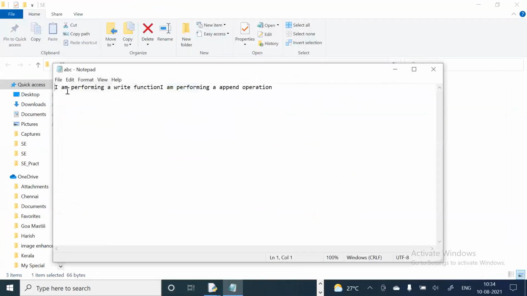You can see here, this statement is the previous statement, and the next one is the appended one, right? So I'm performing an append. These are the two simple functions.